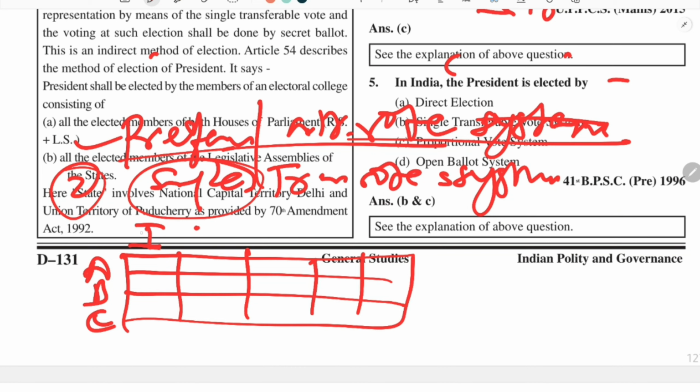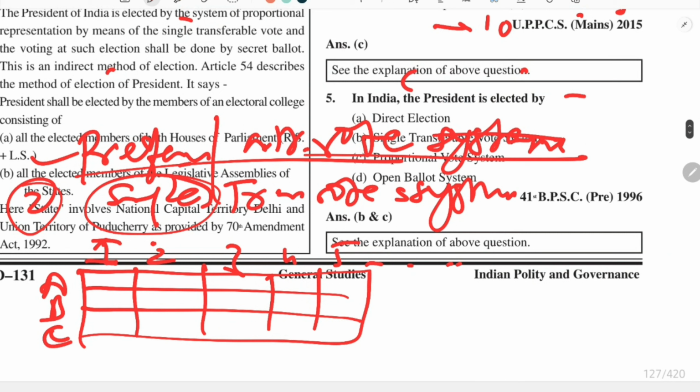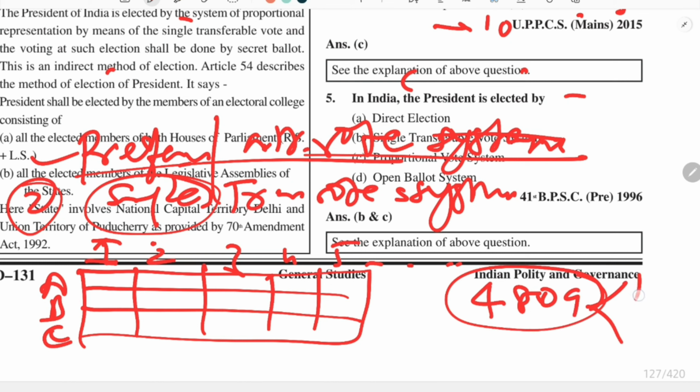So person 1, 2, 3, 4, and in total, if we go by the number, there are actually 4809 voters, MLAs and MPs. This is a number which I have taken from an article.